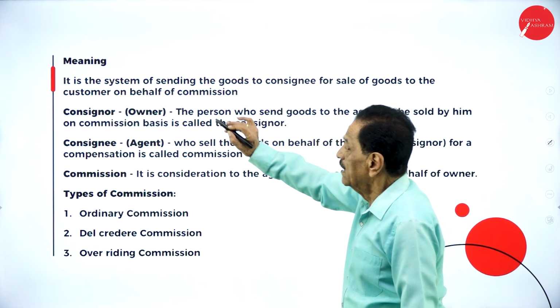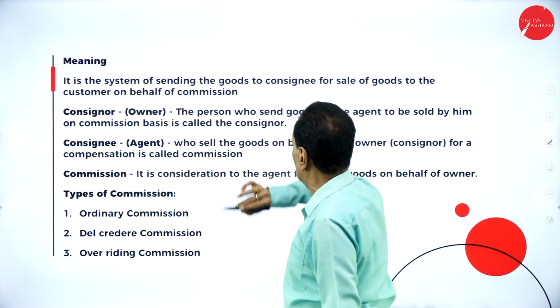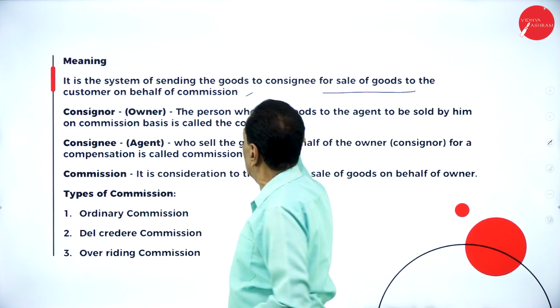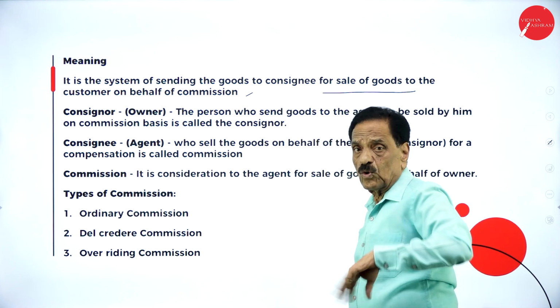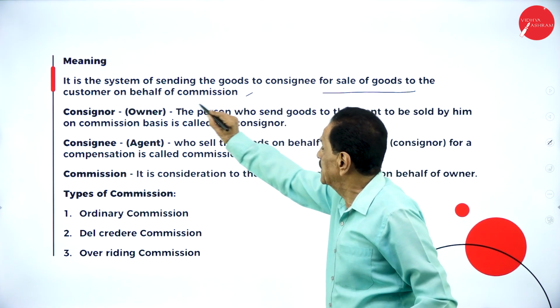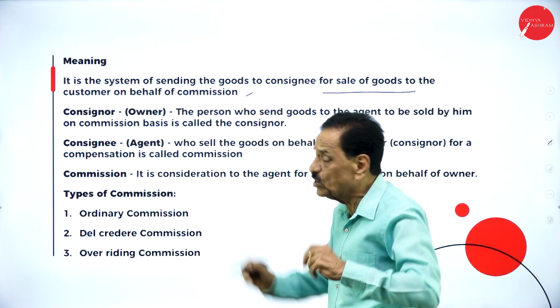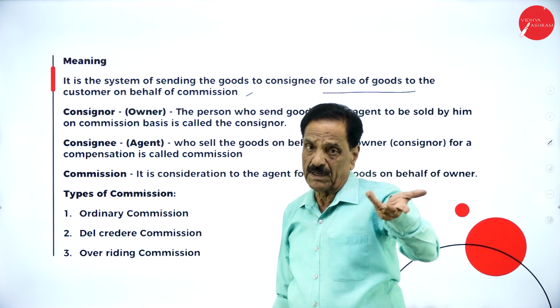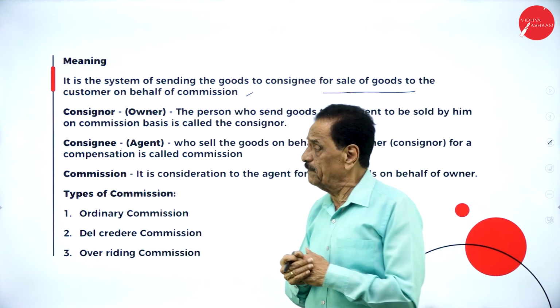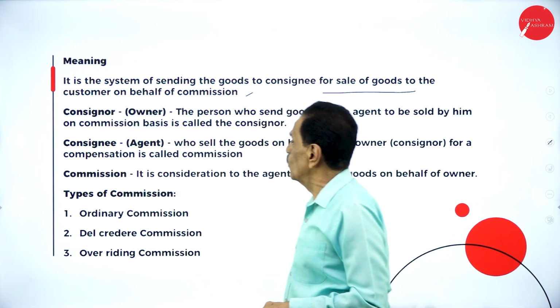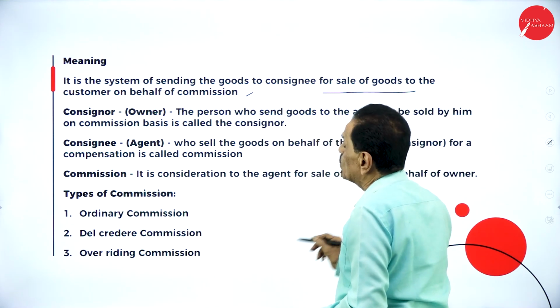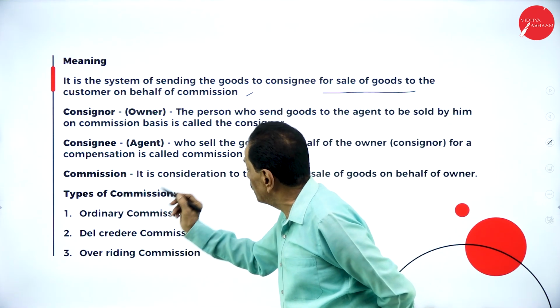Now the meaning: it is a system of sending the goods to the consignee for sale of goods to the customer on behalf of commission. Who sends the goods? Consignor. The consignor, the owner, is the person who sends the goods to the agent to be sold by him on commission basis.